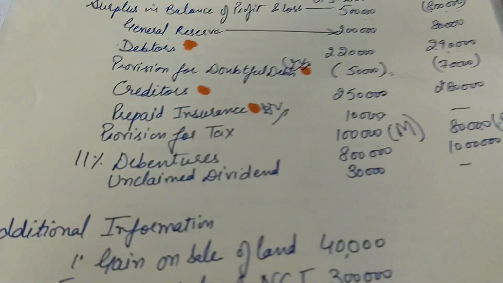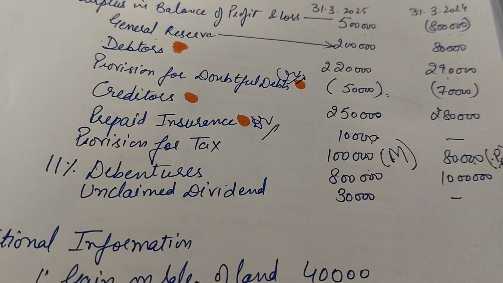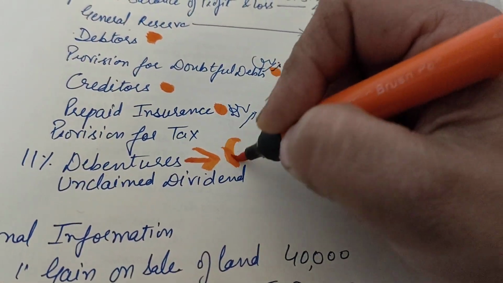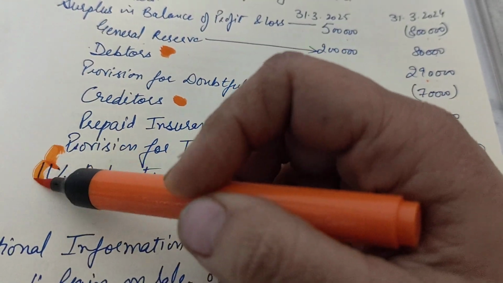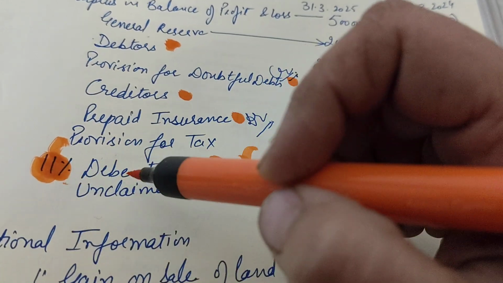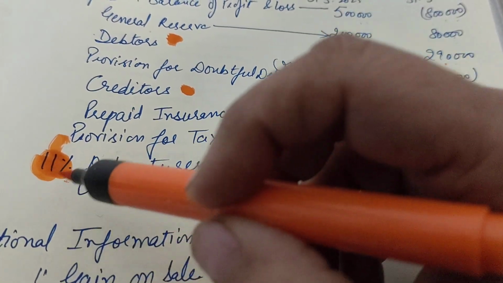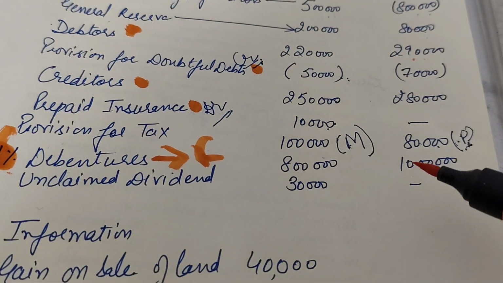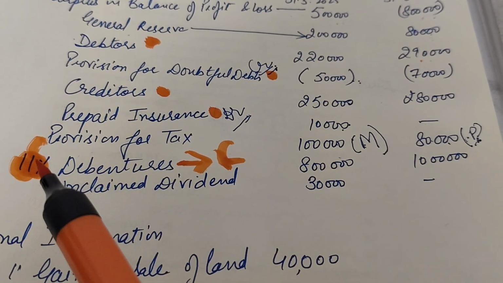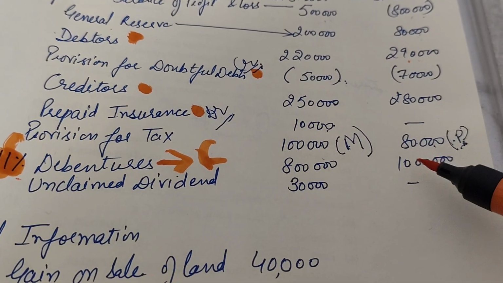Now the next part in the question is 11% debentures. Debentures are which kind of activity? Debentures itself is a financing activity, but what is mentioned here is the rate. The rate on the debentures shows the interest on debentures. Now we have to calculate interest on debentures. If it is not given in the question, here I am provided with two balances. Now the question is, at which balance do I have to take interest on debentures? If the question is silent, interest on debentures would always be taken at the opening balance.